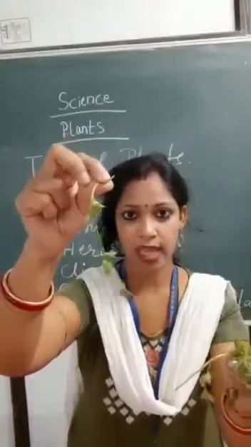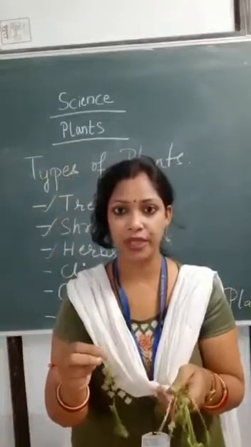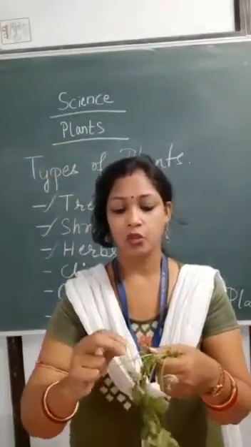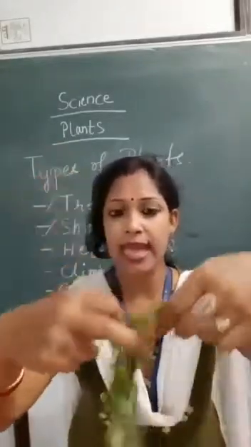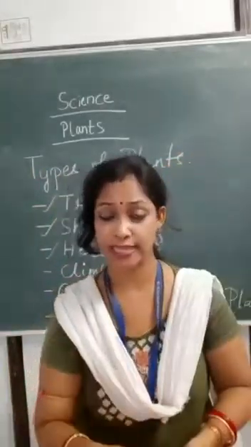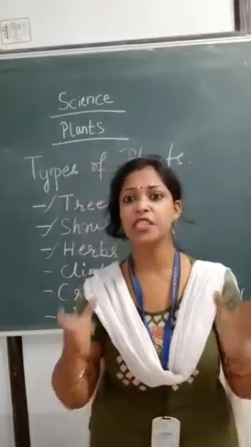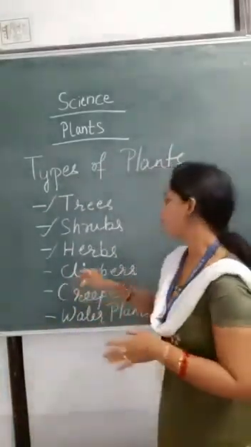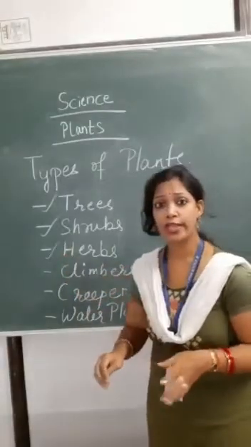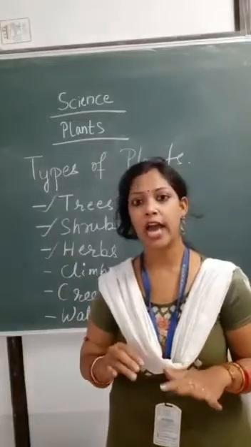But a plant that has a woody stem is a little bit difficult to break. But this, you can see, has a green and soft stem. So coriander leaves and pudina leaves are the best examples of herbs. Herbal things are good for our health.